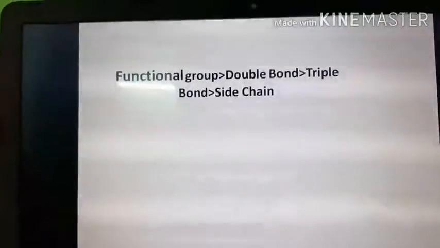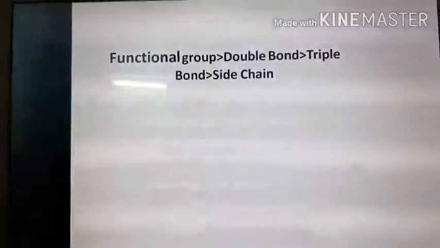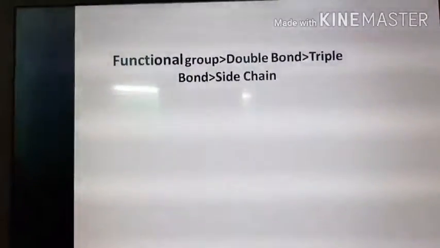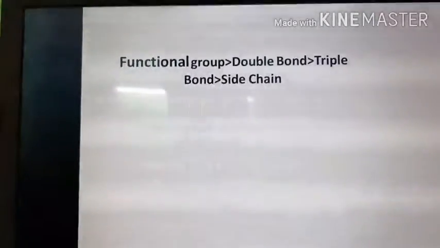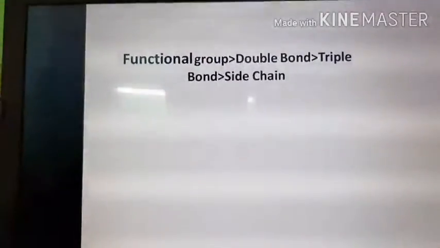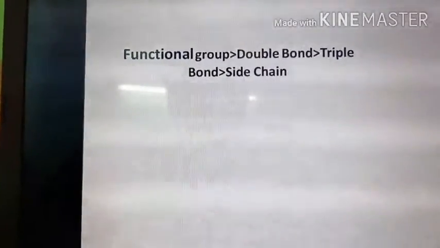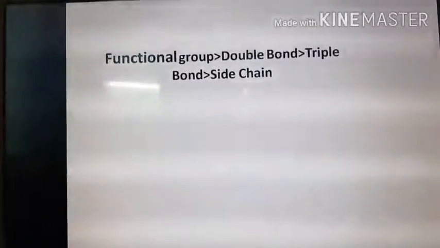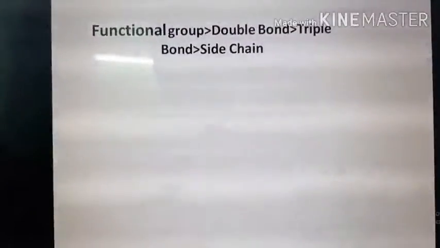If the organic compound contains a functional group, multiple bond, side chain or substituents, the following order of preference must be followed. The functional group gets the highest preference, then the double bond, then the triple bond and side chain. This rule has to be followed.